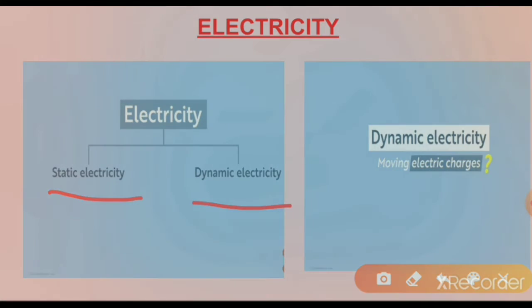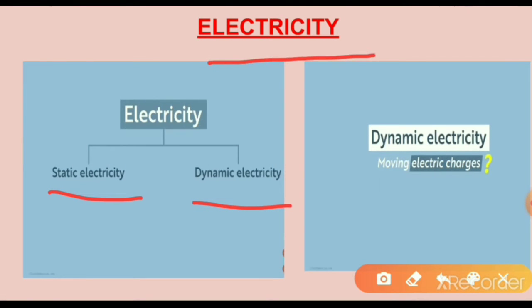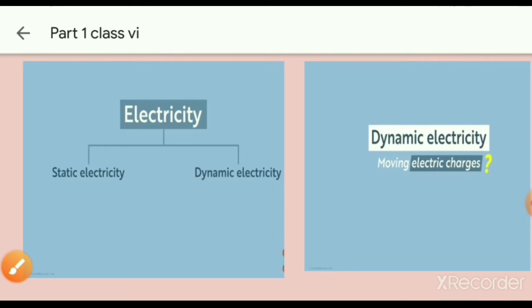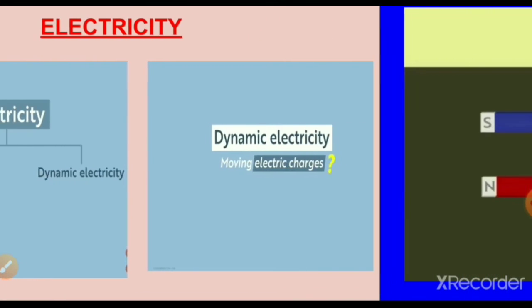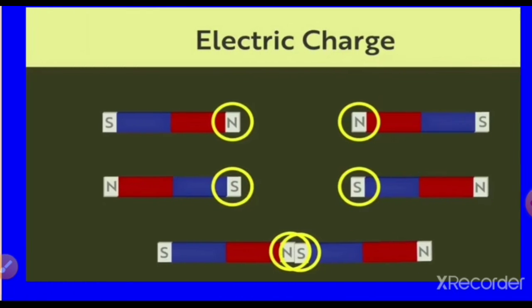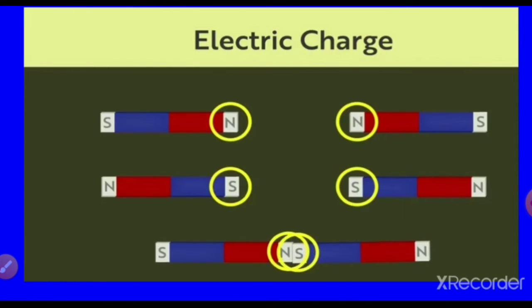And what is electricity? The flow of electric charges is known as electricity. And for now we have to discuss dynamic electricity. What is dynamic electricity? Let us discuss it. Dynamic electricity is the moving of electric charges.